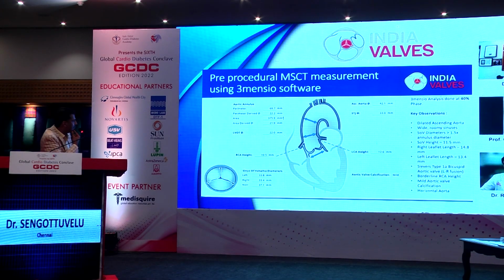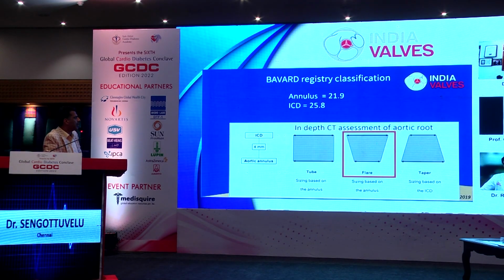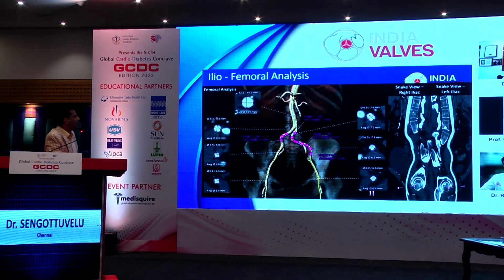The annulus area-derived diameter was 21.9 and the area was 375 square millimeters. So the CT scan is very important. We look at the LVOT and take a lot of measurements with CT scan, almost the same as the annulus, 22. If you look at the right coronary height, it's slightly on the lower side, 10.5, and the left coronary is 12.6. And the ICD is 25.8. So clearly, looking at the Bavard registry, it's very clear that it's a high-risk feature. We look at the femoral size also.